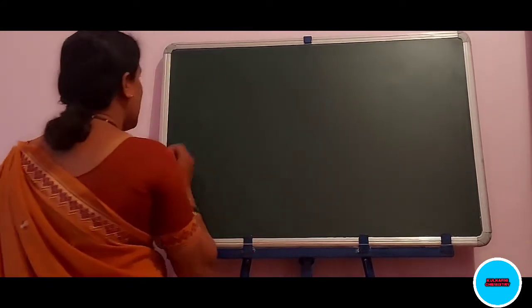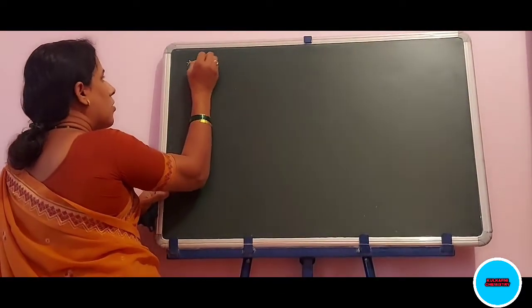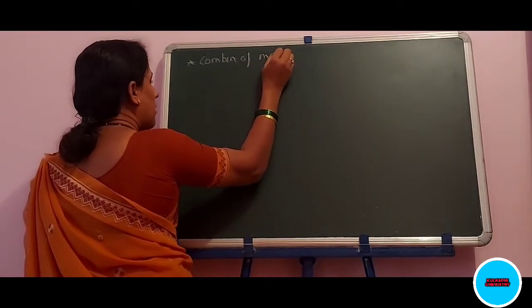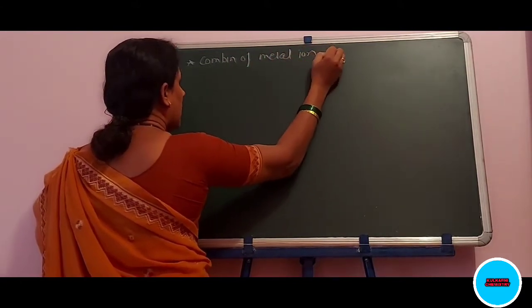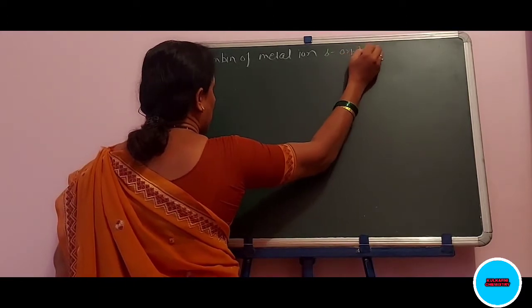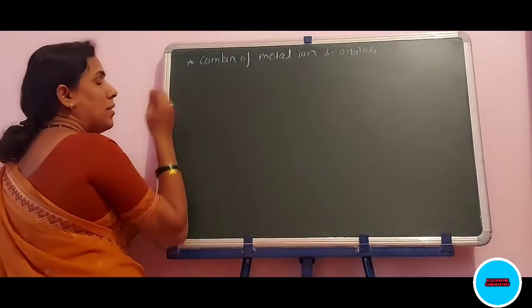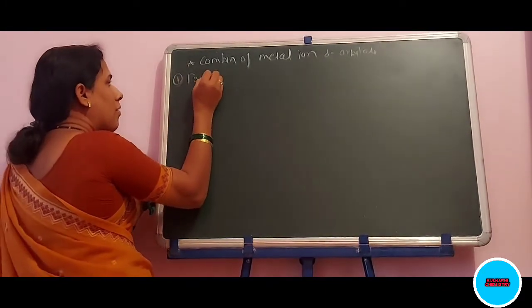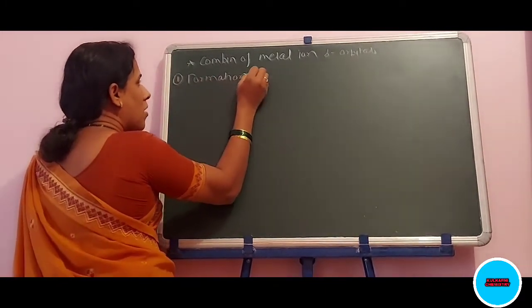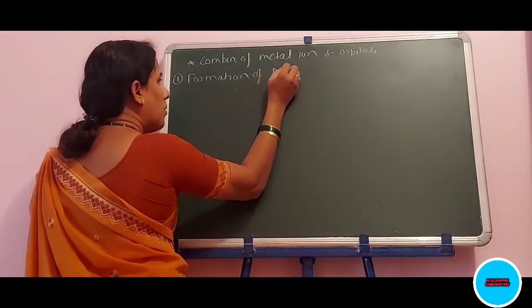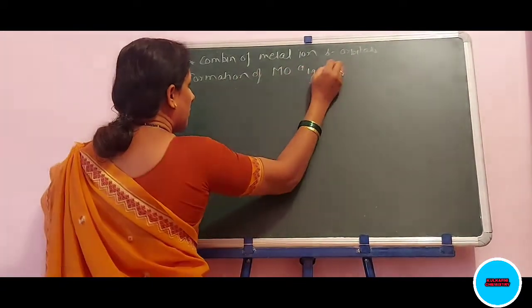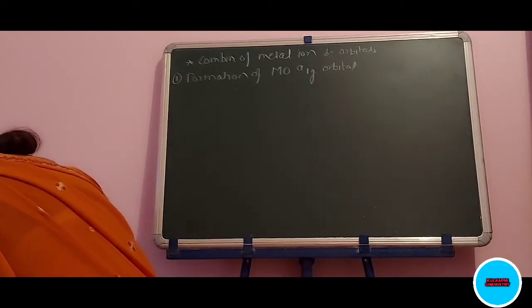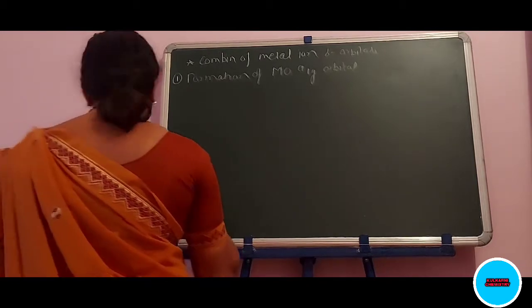Combination of metal ion sigma orbitals. See here how these orbitals are formed. First is the formation of MO A1G.